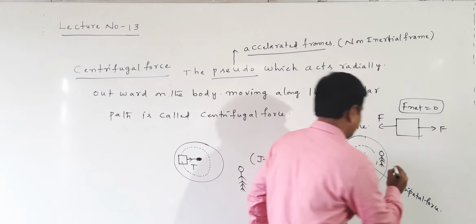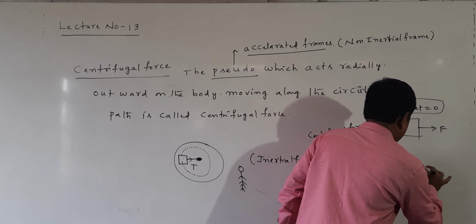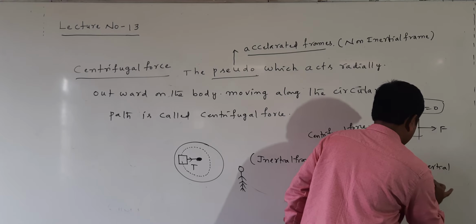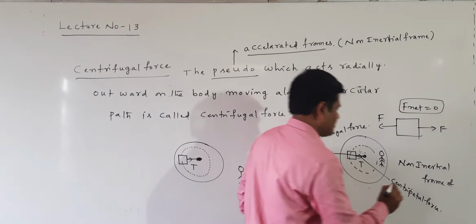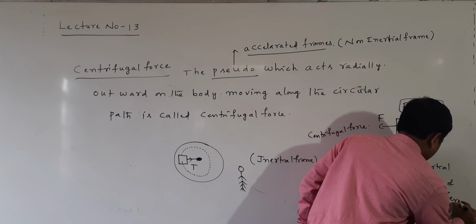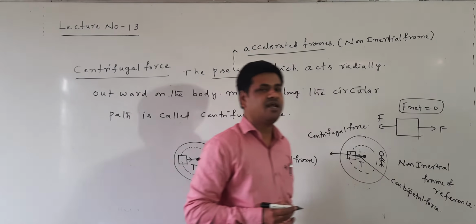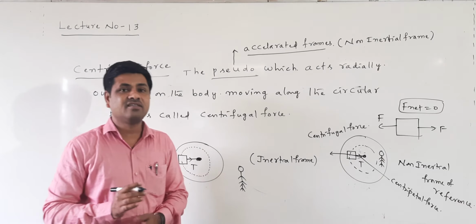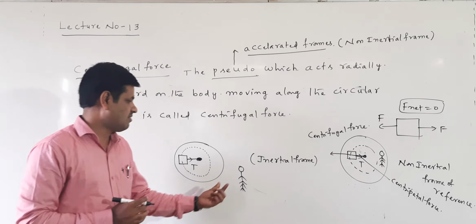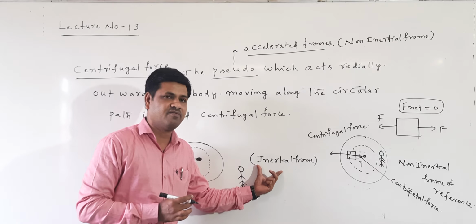This frame of reference is called a non-inertial frame of reference. This is also called the accelerated frame of reference. Just as the observer's place changes, the frame of reference changes. When the observer is outside, that is called the inertial frame of reference.